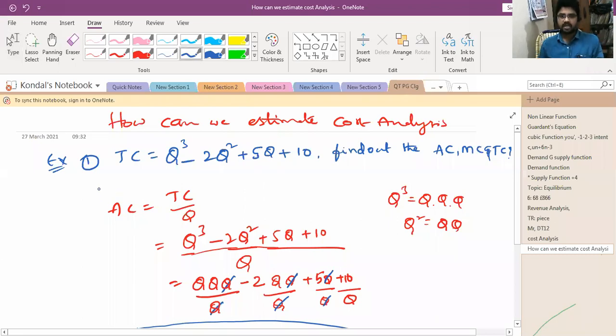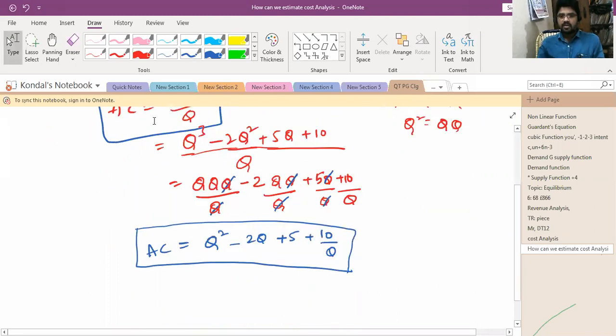Average cost is total cost by Q. They have given the total cost value, so we write the same, Q cube minus 2Q square plus 5Q plus 10, divided by Q.